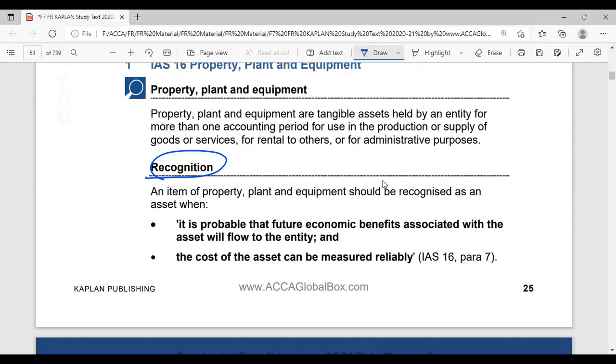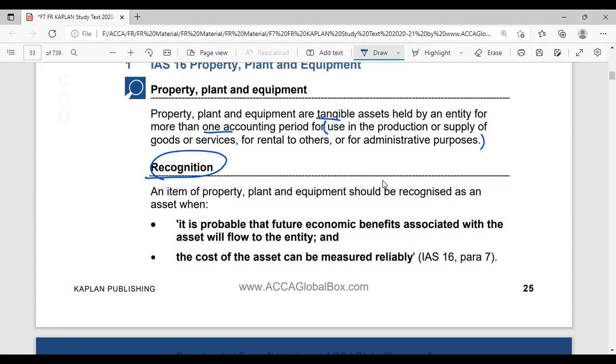Coming to the recognition criteria, an item is recognized on the face of the financial statements only when it meets the recognition criteria and the definition criteria. As we already discussed, property, plant and equipment is a tangible asset held by the entity for a period more than an accounting year and used for these purposes.